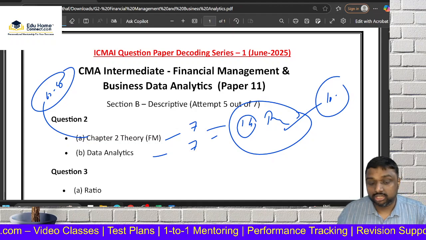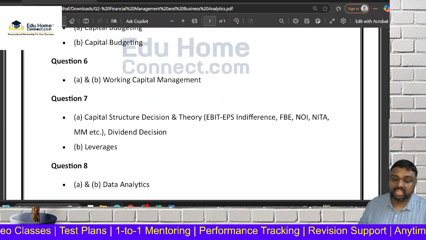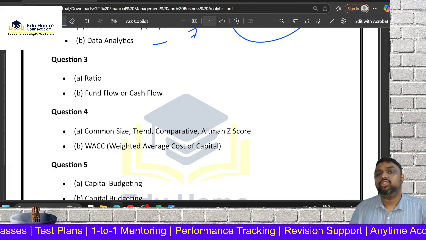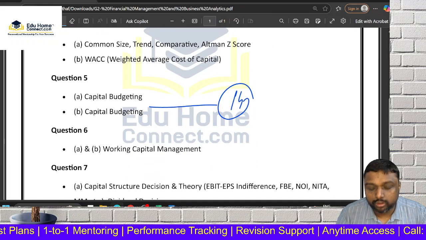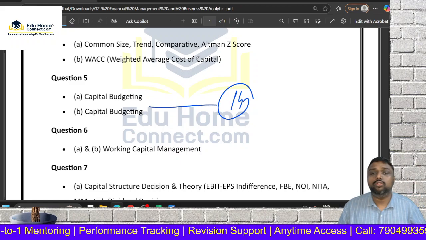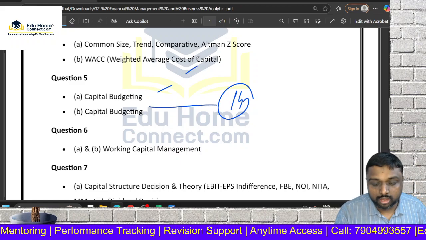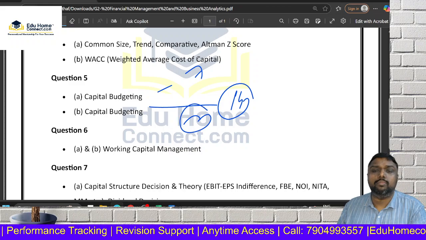You can leave this out in the choice. The main area I'm going to give you. See, this is the unique chapter in it. I'm giving you a shortcut, friends, first. See, from the capital budgeting chapter alone, you are going to get 14 marks. Only one topic, capital budgeting decision. If you learn it, you are getting 14 marks. A 7 mark question and another 7 mark question. In one chapter alone, you are getting 14 marks.